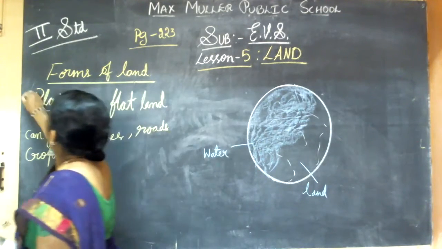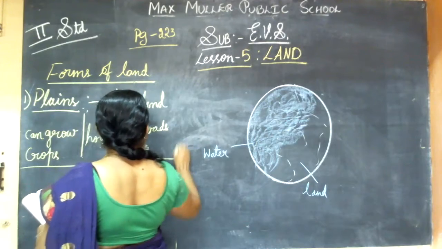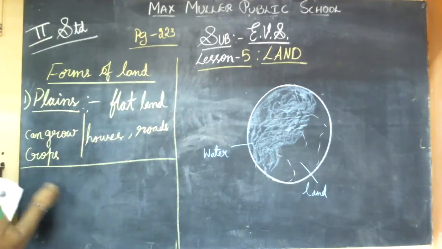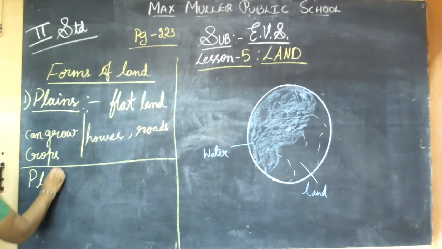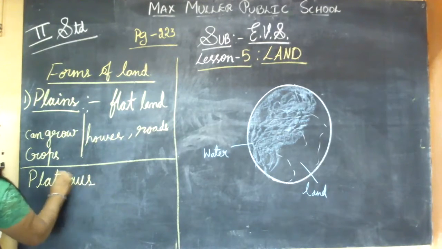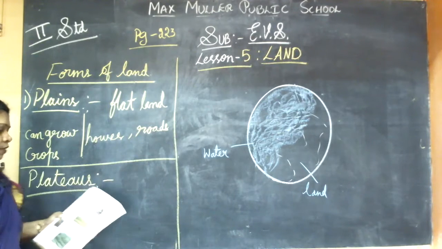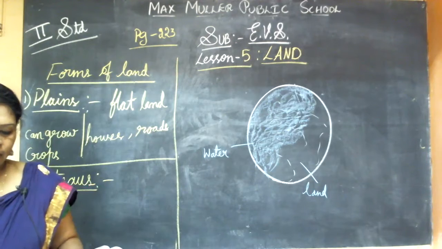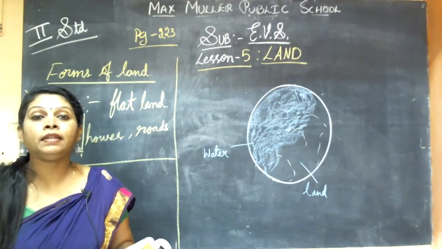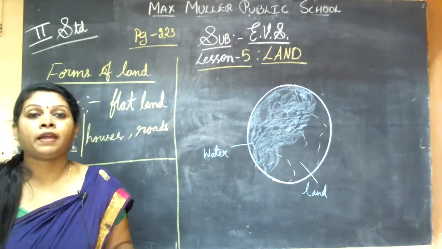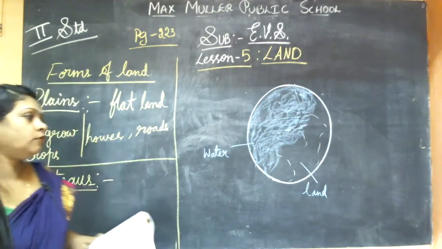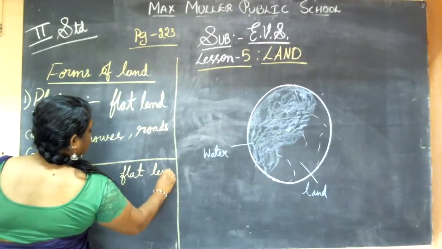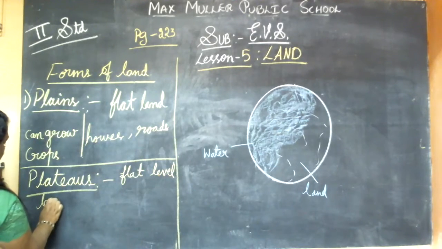So this is one form. Now the next form is the plateaus. What can you do in plateaus? A plateau is a flat level land higher than a plain but lower than a hill. So what type of land is a plateau? It is also a flat level land.